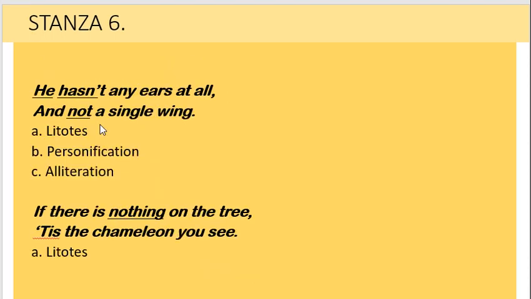Here we can see litotes is used because negation has been used to assert a positive idea. Personification also is used because he has been assigned to an animal, and alliteration because the sound h is repeated in the words he and hasn't. In these lines we can find litotes because negation has been used here.